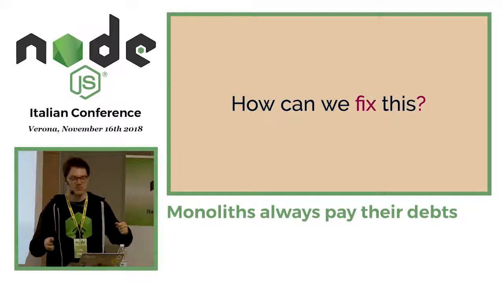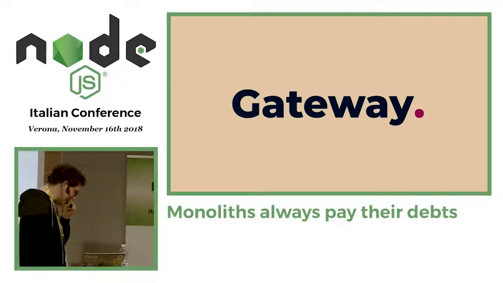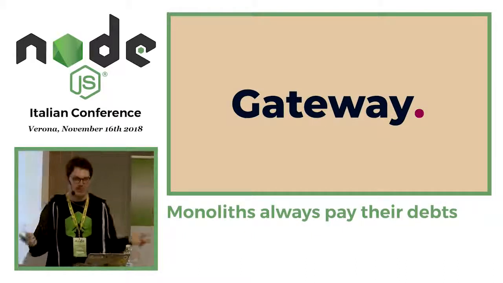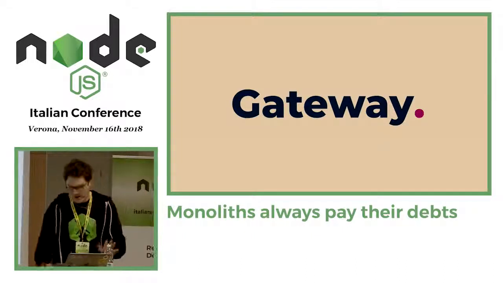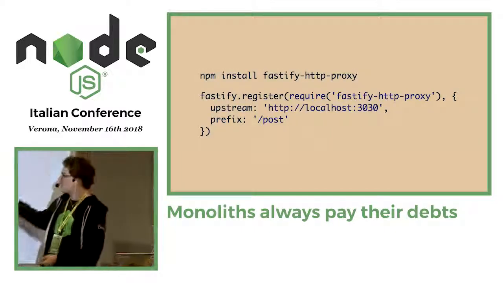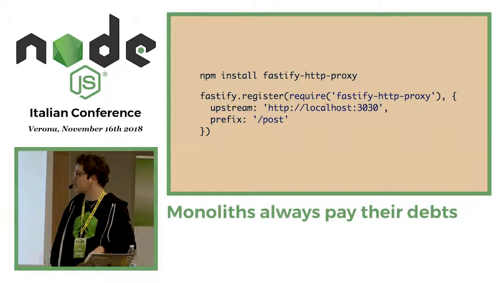Proxy or? API gateway. Exactly, an API gateway. So we can easily use Nginx, HTTP proxy. There are a lot of them. But we are in the JavaScript world. If we can implement something with JavaScript, we will. So we have built Fastify HTTP proxy, which will solve the issue for you.